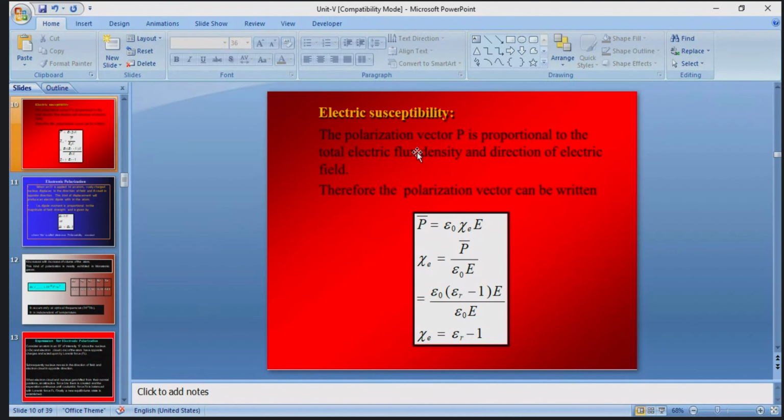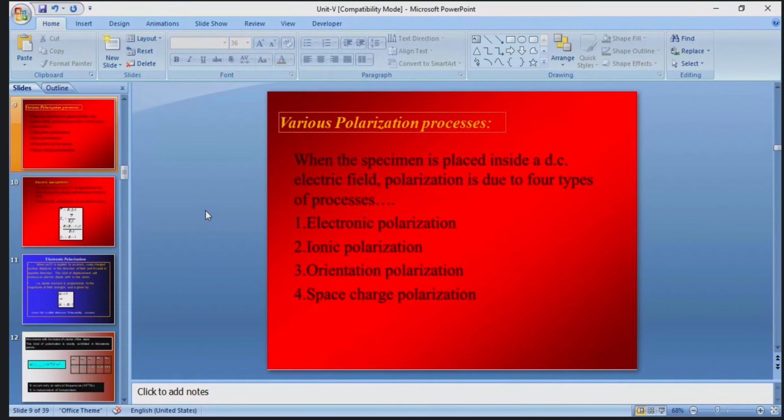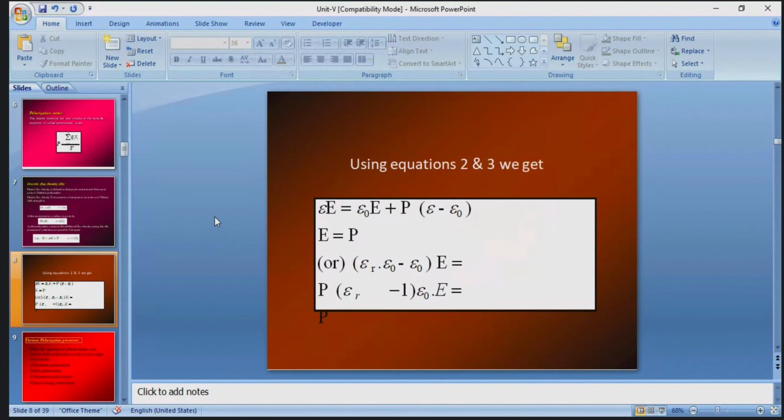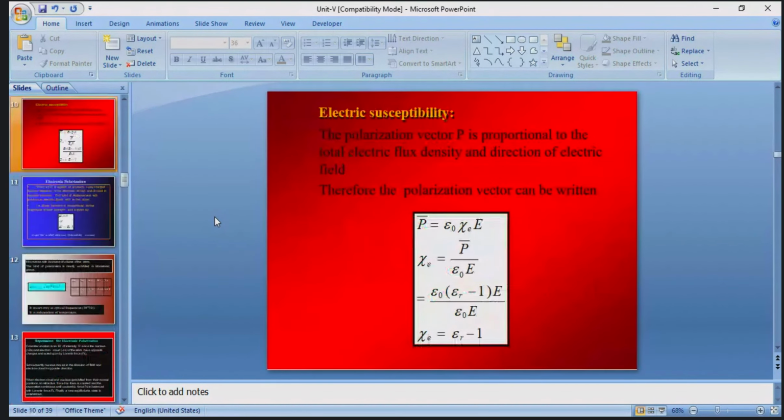So simply remember the polarization vector. What is the polarization vector? The dipole moment per unit volume of the dielectric material is known as the polarization vector. So P is directly proportional to the applied external electric field as well as the electric flux density.